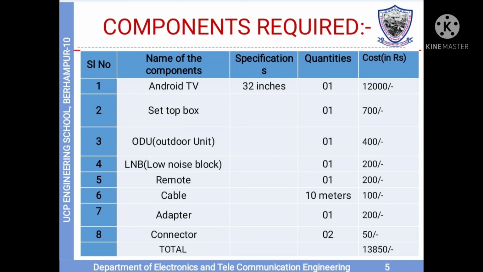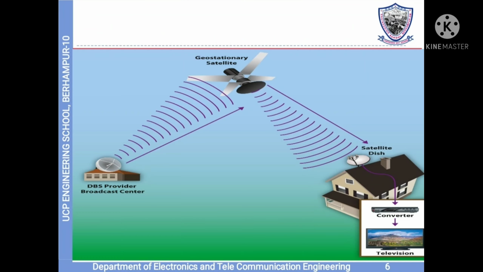Now, components required. The components you need to make this project: an Android TV, a set-top box, an ODU, that is outdoor unit, an LNB, that is low noise block, a remote, cable, an adapter, and a connector. That's it. Now let's see how it works.